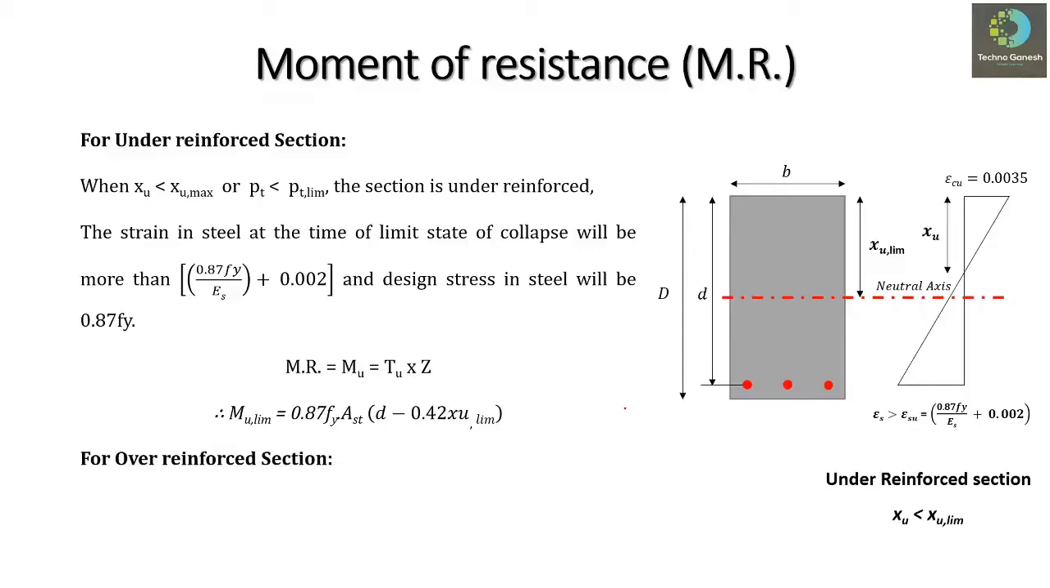And for an over-reinforced section, the strain in concrete reaches its limit first, before the strain in steel. So there will be a sudden collapse, and due to this possibility of sudden collapse, IS 456 doesn't recommend the use of over-reinforced sections. So there is no point in finding the value of limiting moment for an over-reinforced section.